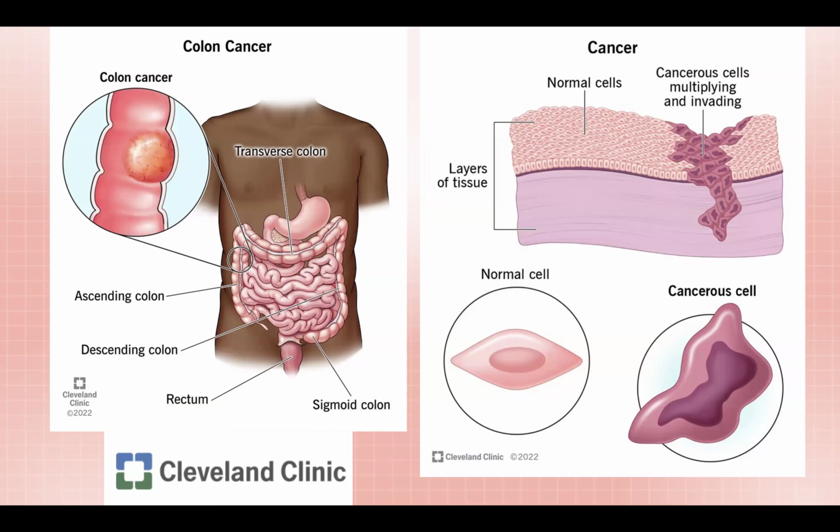Now, because of all of this inflammation in the colon, colorectal cancer actually becomes a very high risk. Now, as we talked about in class, cancer is caused by mutations in the DNA due to stress on the cell. And in this case, the constant inflammation that the cells are being exposed to is causing these mutations. And on the left, we can sort of just see where the colon could be present, and on the right, we can sort of see how the cancer can invade the colon all throughout the body.